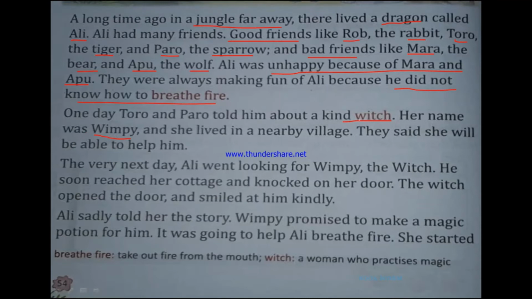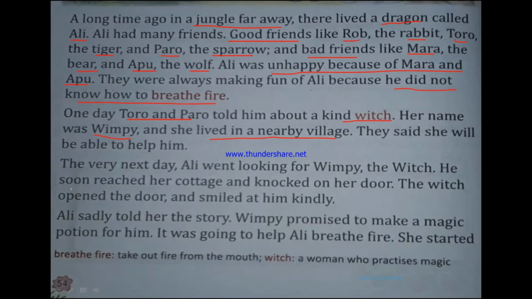You have already read that a witch is a female who can do magic. What is the male gender of a witch? You know that, right? The male gender of a witch is a wizard. So, in this story, we do not have a wizard. We have a witch. And her name is Wimpy. Where did she live? She lived in a village nearby the jungle. And Toro and Parrow, they told Ali that you can go to this witch, Wimpy, and she will surely help you.